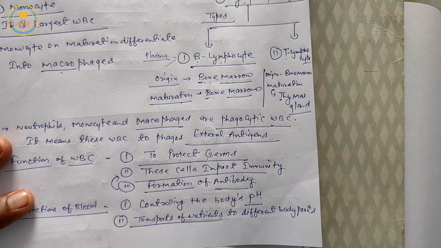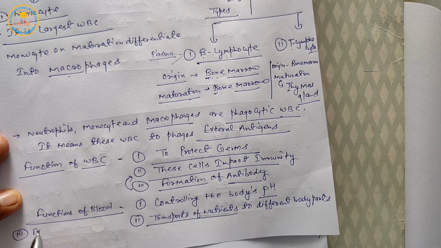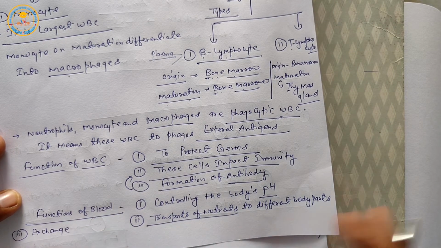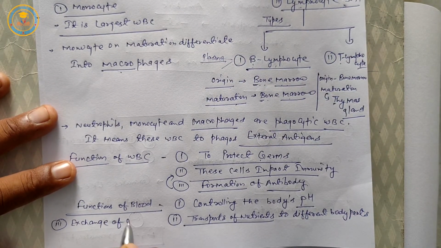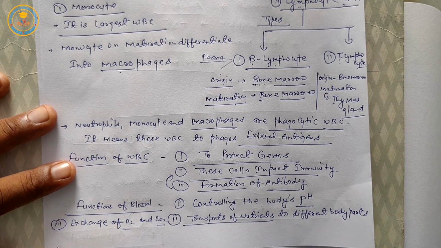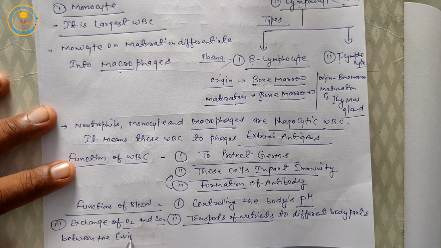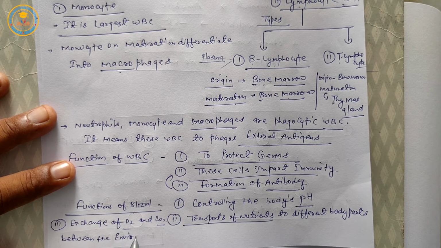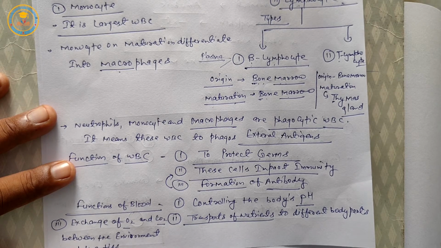Third is exchange of O2 and CO2 between the environment and the tissues.